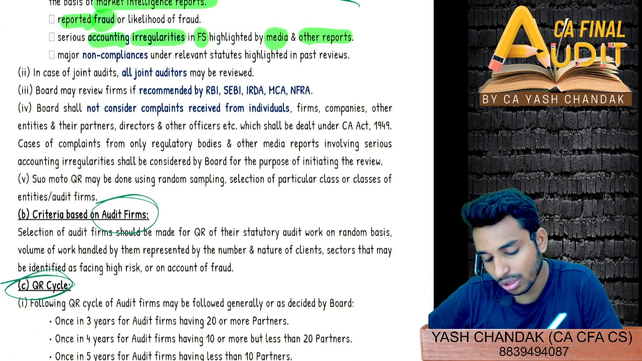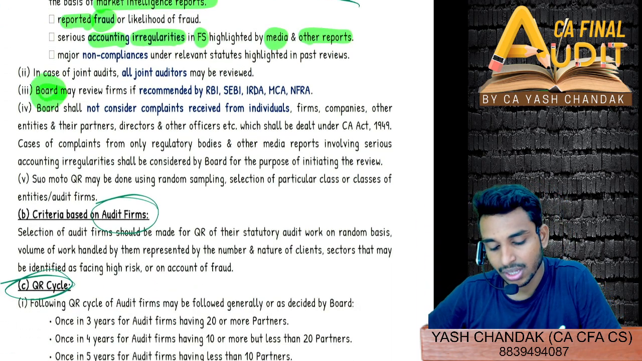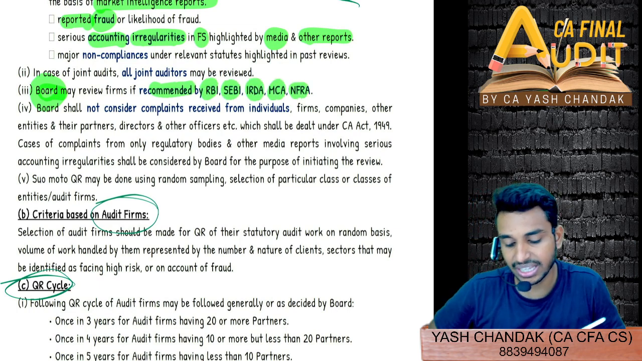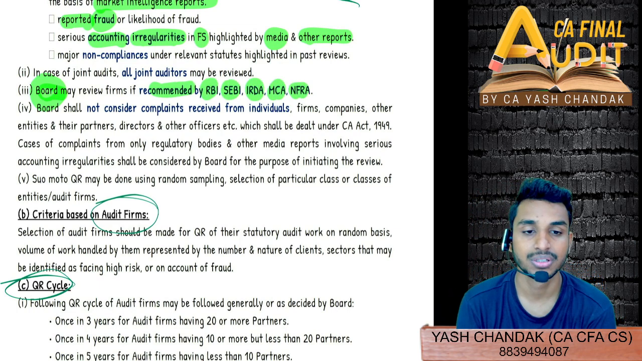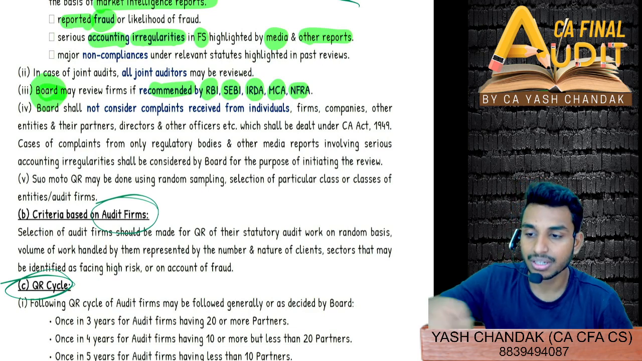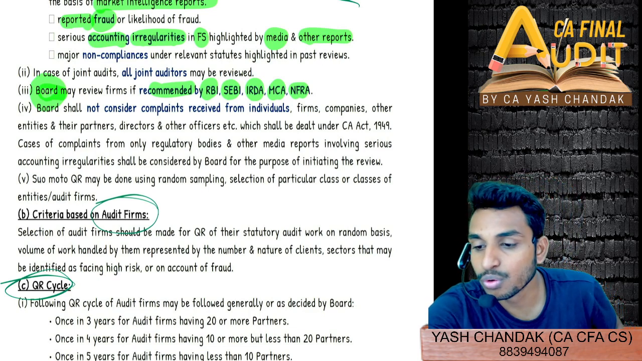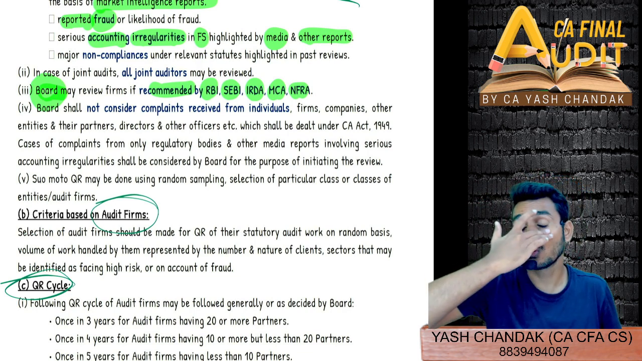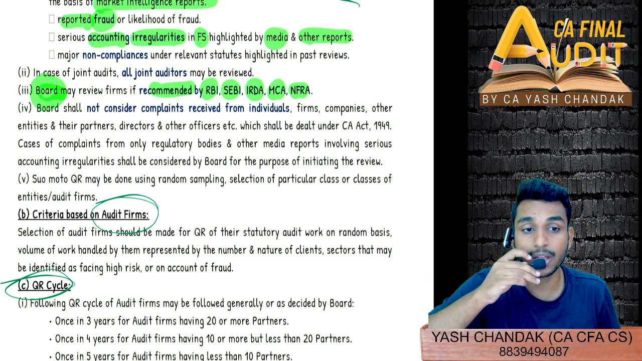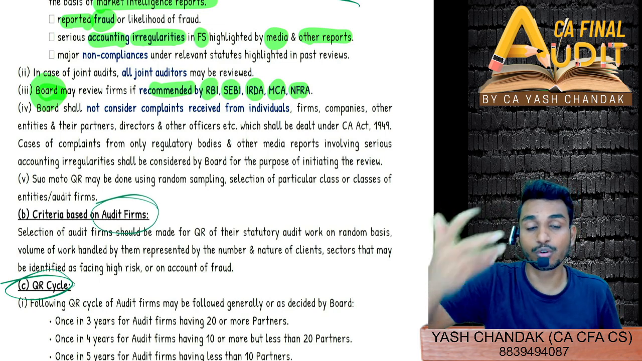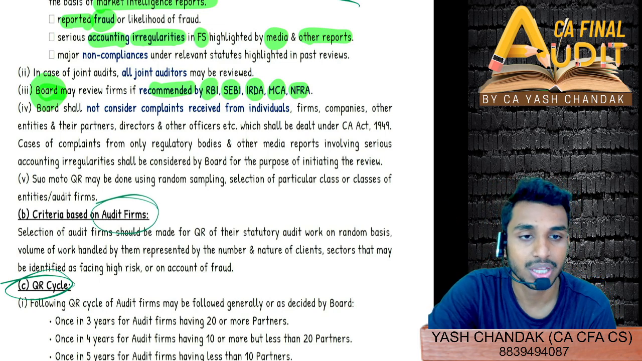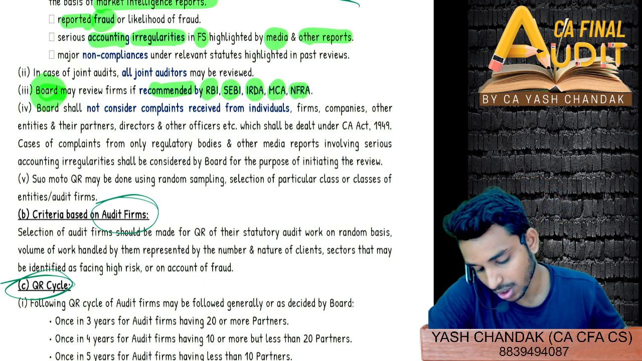Now, what can also happen is when the QRB is being recommended by the RBI, SEBI, IRDA, MCA, NFRA, then they can review these firms. So in case the firms are being recommended by RBI or any sort of regulator, then of course these audit firms can be reviewed. Audit firms under review, these firms can be reviewed under quality review.